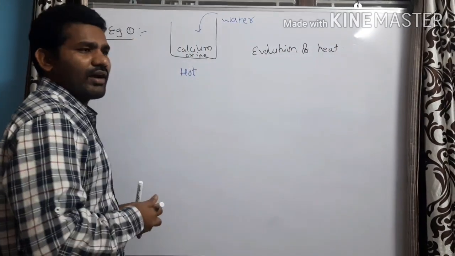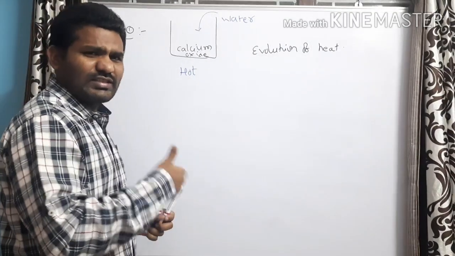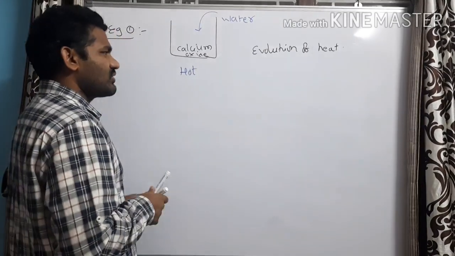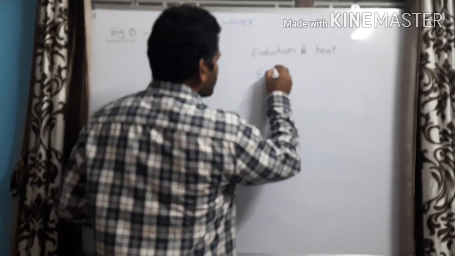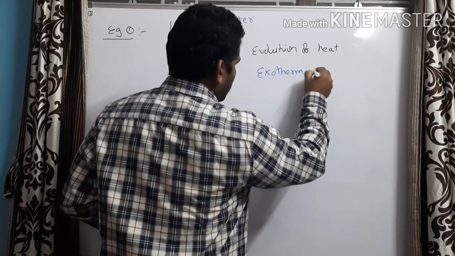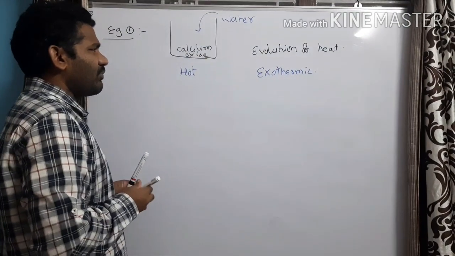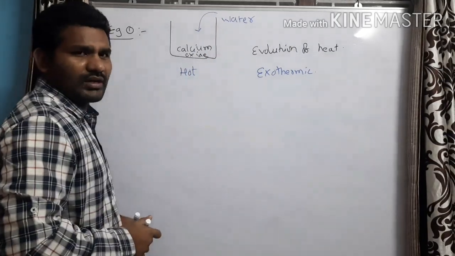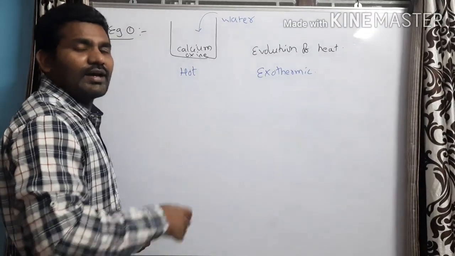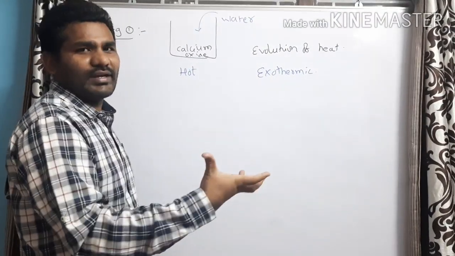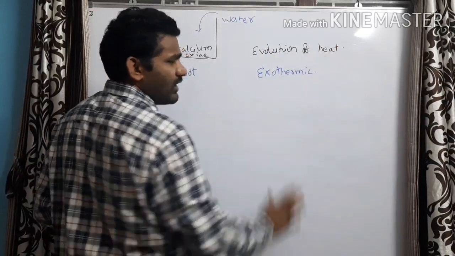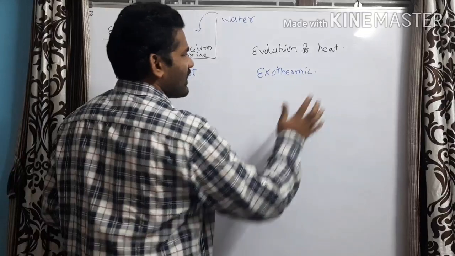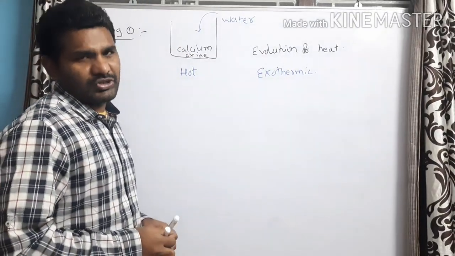Already in our 9th class we had studied that the changes in which heat is emitted or evolved, such changes are called as exothermic. Here in this case, what is happening? When you take a little amount of calcium oxide and add water to it, after some time when you touch the bottom of the beaker, you feel it is hot. That means in this case heat is getting liberated, which indicates that there is a evolution of heat. The changes in which heat is liberated, such changes are called as exothermic changes.